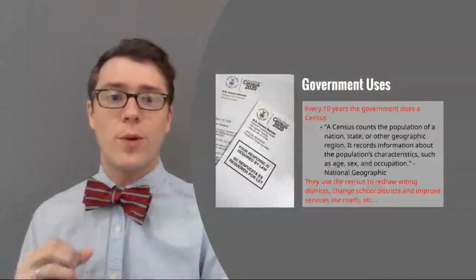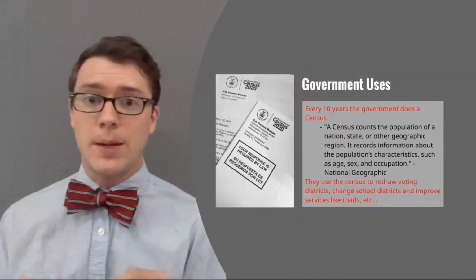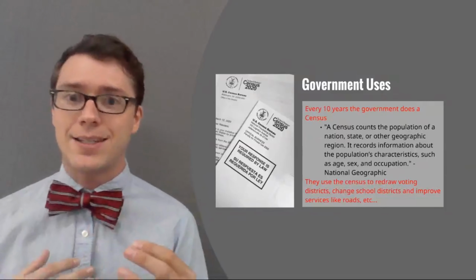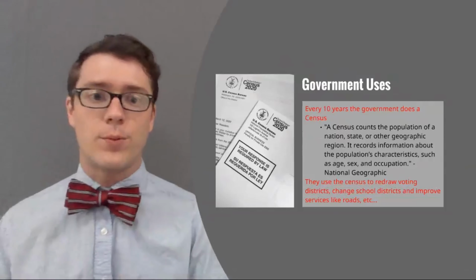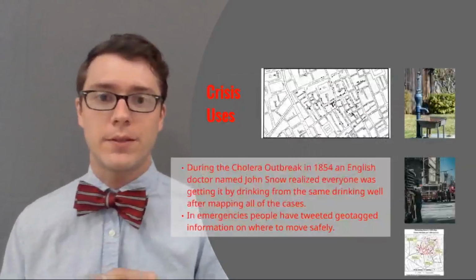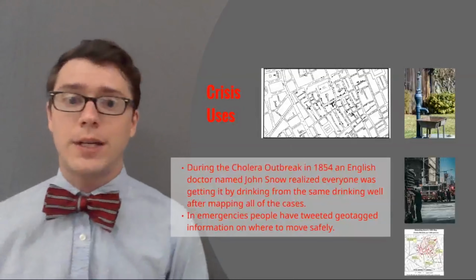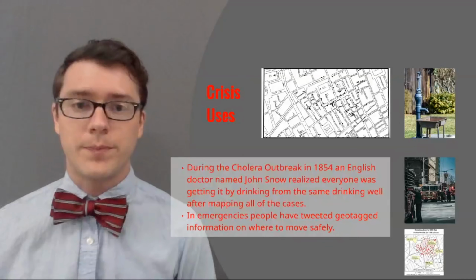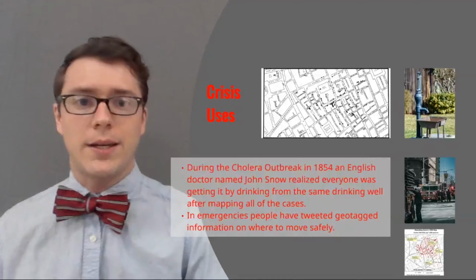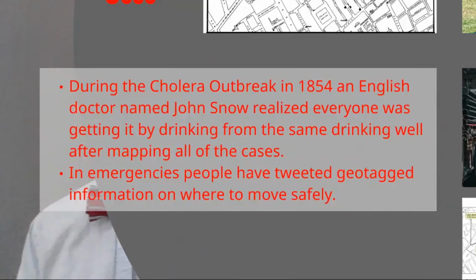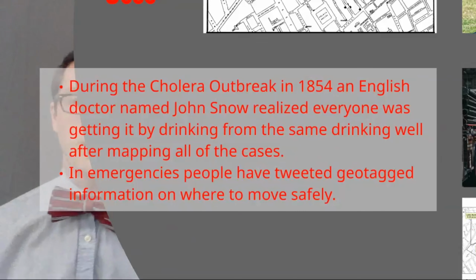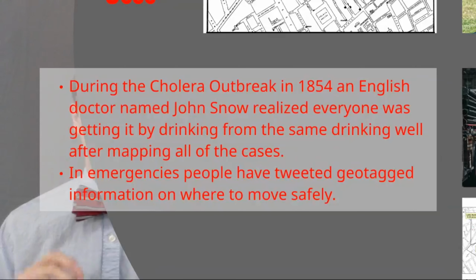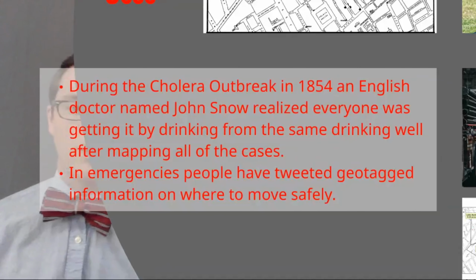So the census is one of the ways that the government uses data, but they use it for all sorts of things like military applications, taxes. Geographic data informs a lot of decisions for the government. It's also used often in crises, and we're going to look at some of those examples in the geographic revolution. During the cholera outbreak in 1854, an English doctor by the name of John Snow, not the one from Game of Thrones, realized that everyone was getting sick by drinking from the same drinking well.